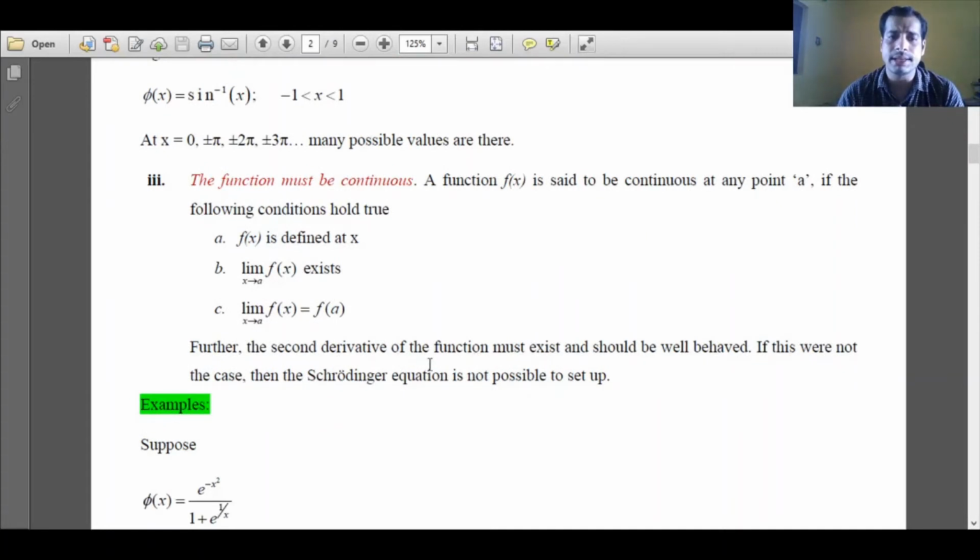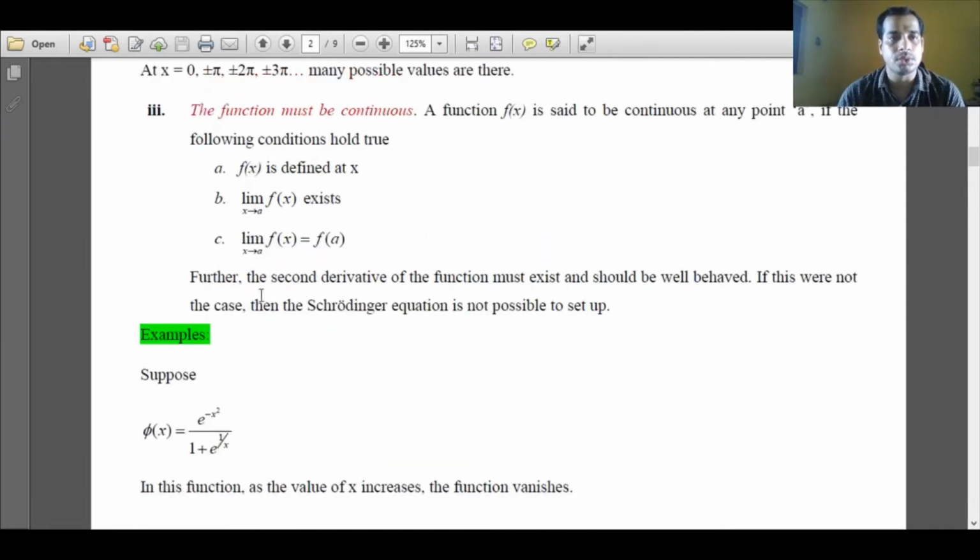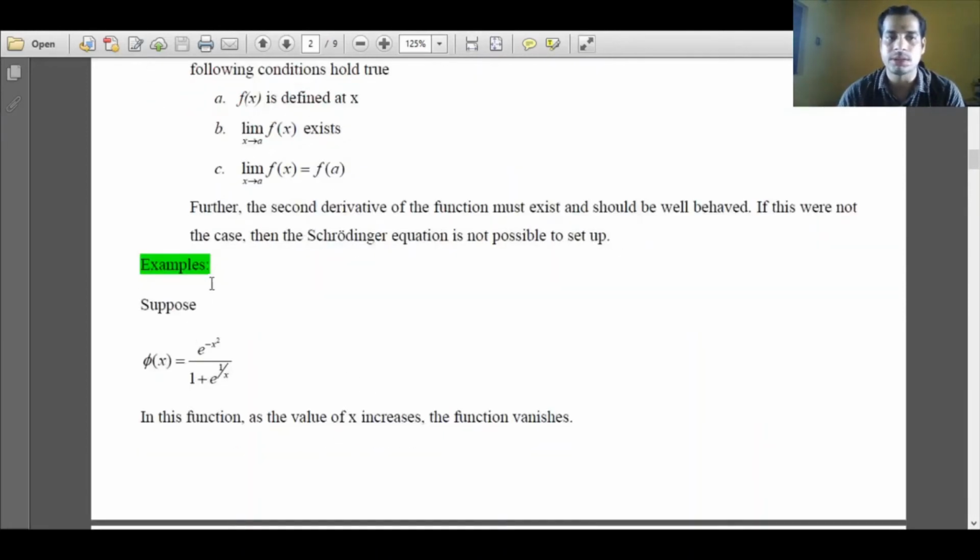Further, the second derivative of the function must exist, because the Schrödinger equation is a second order differential equation. So if our function is to behave properly, then its second derivative must exist, so that the Schrödinger equation will behave properly. So what are continuous and discontinuous functions? We'll understand through some examples.